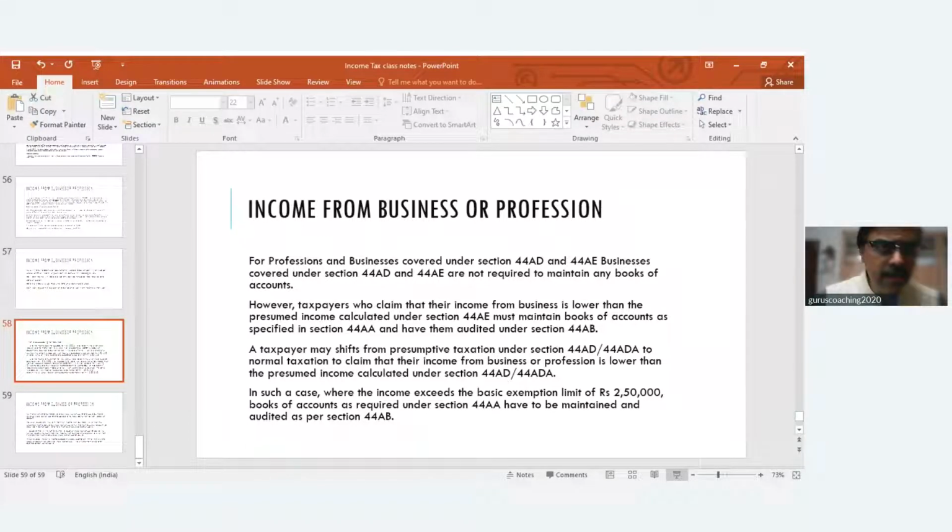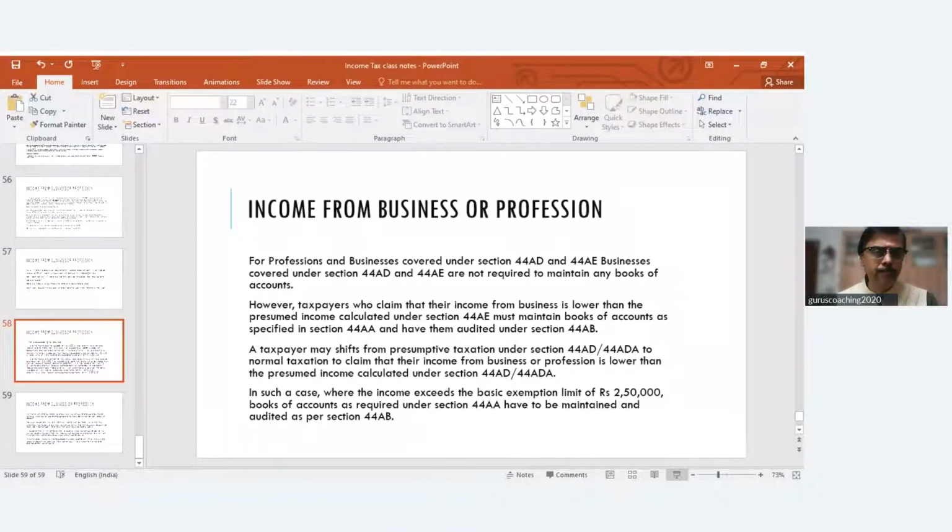So I repeat, if an assessee opts for 44 AD, then he cannot declare a lower income. I'm talking about on the same turnover for next 5 consecutive subsequent years. So he cannot declare an income lower than what has been declared under presumptive tax for the next 5 consecutive years. Example, if an assessee has declared 8% of 1 crore this year, he cannot declare lower. I mean, 8% of 1 crore is what?